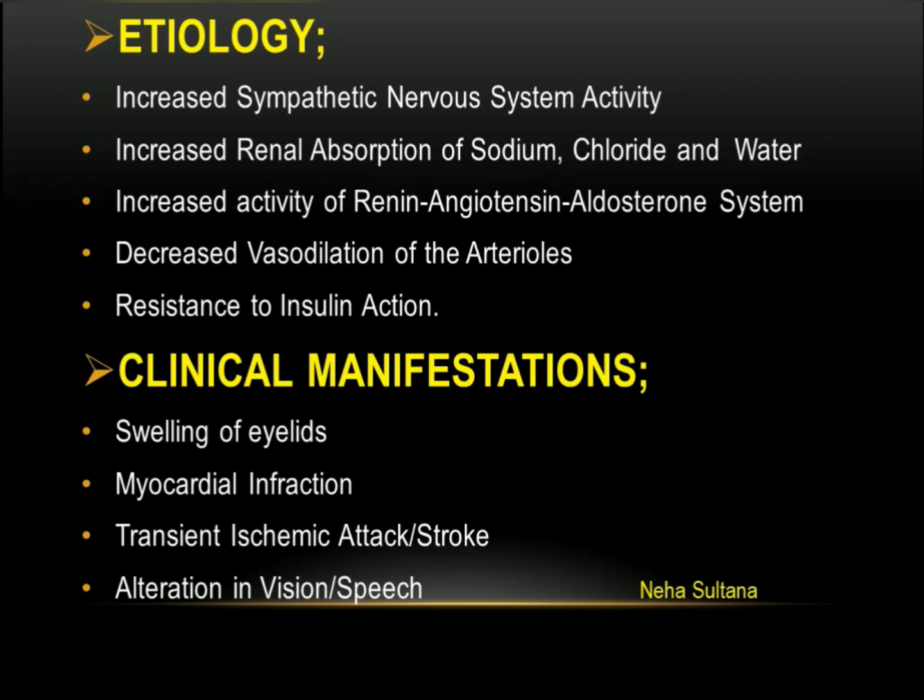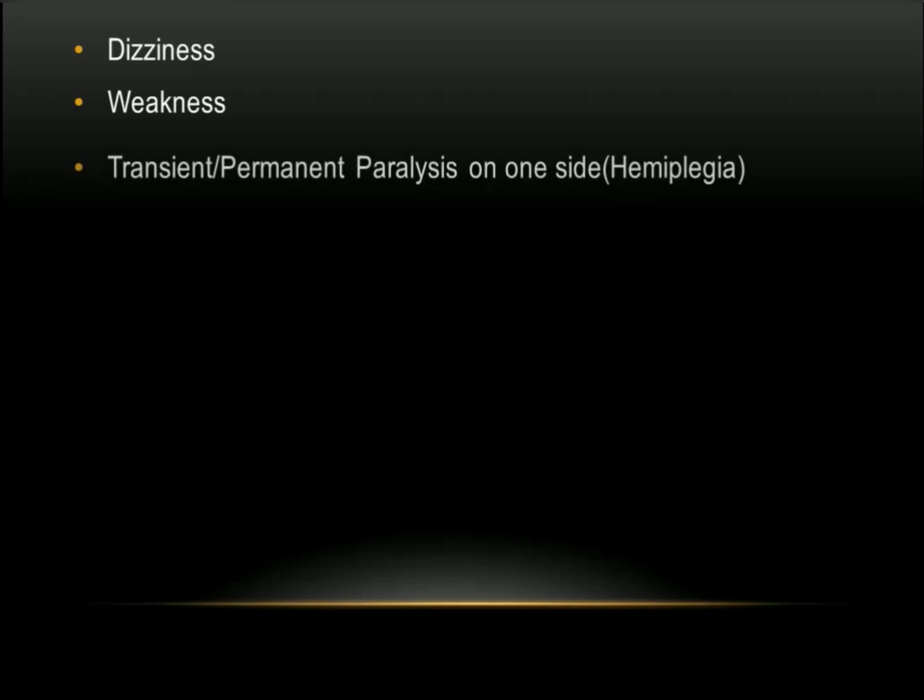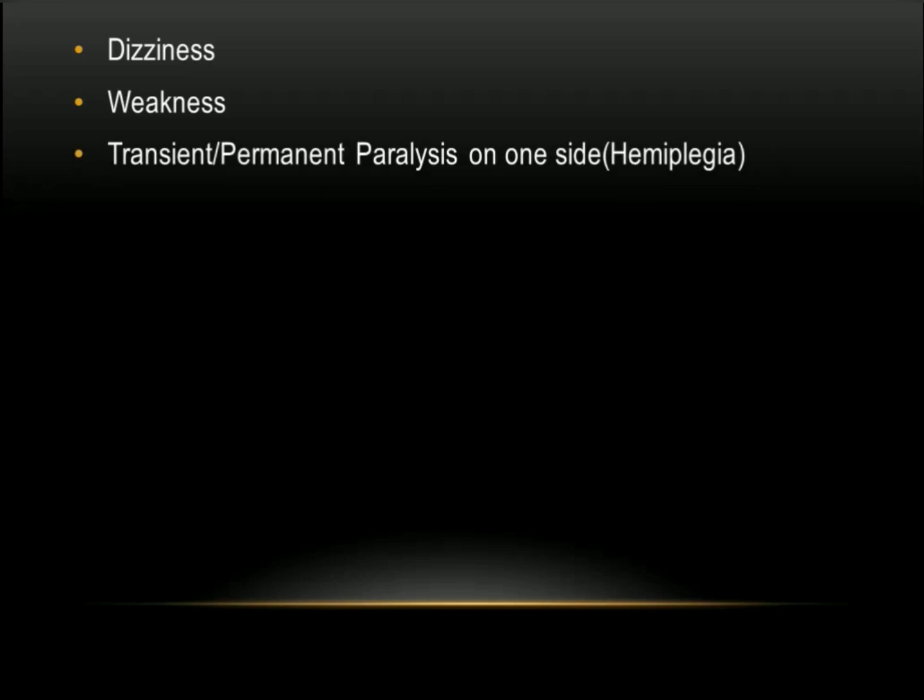Their vision is not proper. He is unable to see properly and he is unable to speak properly. Another one is dizziness, weakness, transient or permanent paralysis on one side, that is one part of the body is paralyzed, for some time or maybe permanently, which we call hemiplegia. Another one is cerebral infarctions.